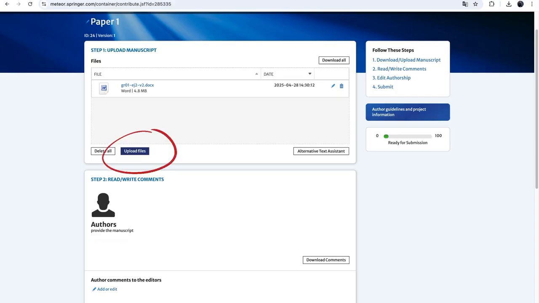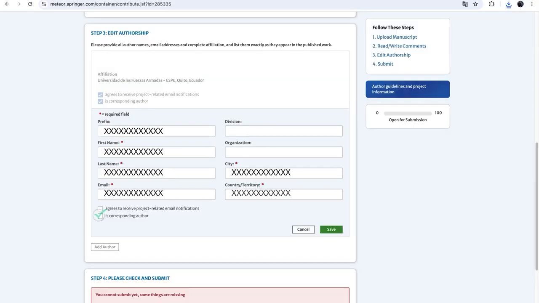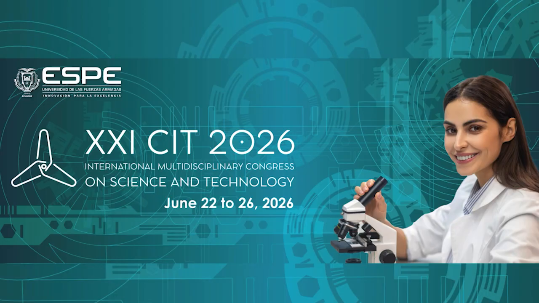Next, upload your document and add the information of all authors participating in the manuscript. Please note that once the author's information has been entered, it cannot be modified. Finally, click Submit. By following these steps, your manuscript will be successfully uploaded for CIT 2026.